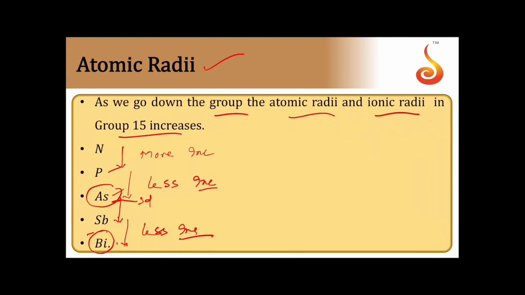So when you see the final conclusion, from nitrogen to phosphorus, we can see more increase. From phosphorus to arsenic, we can see a lesser increase. Arsenic is having d electrons there. And from As to Sb, both have d electrons only. We can see a relatively normal increase. And then from Sb to Bi, again we can see a lesser increase because bismuth is having f electrons, and f electrons cannot screen nuclear charge. They have more nuclear charge.